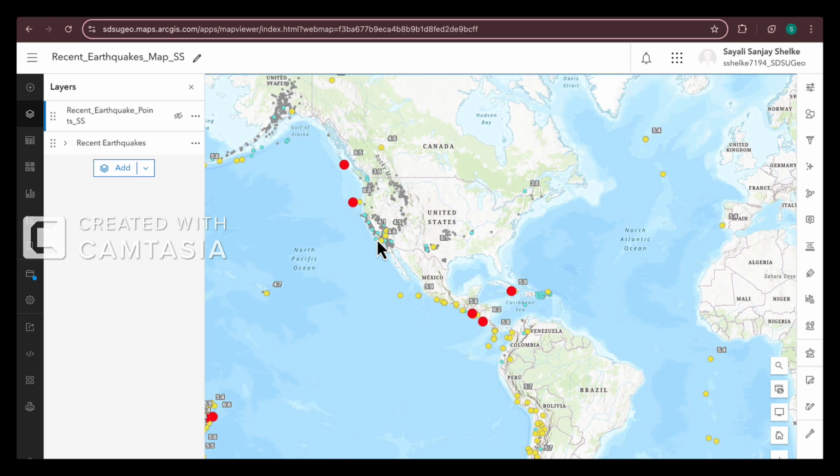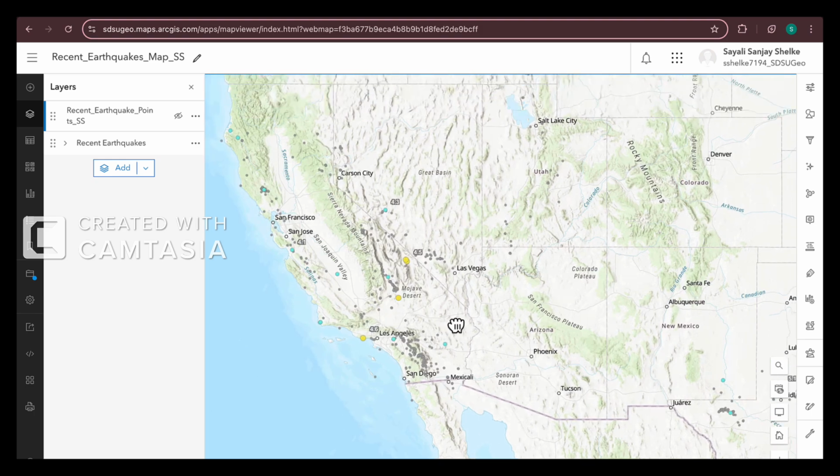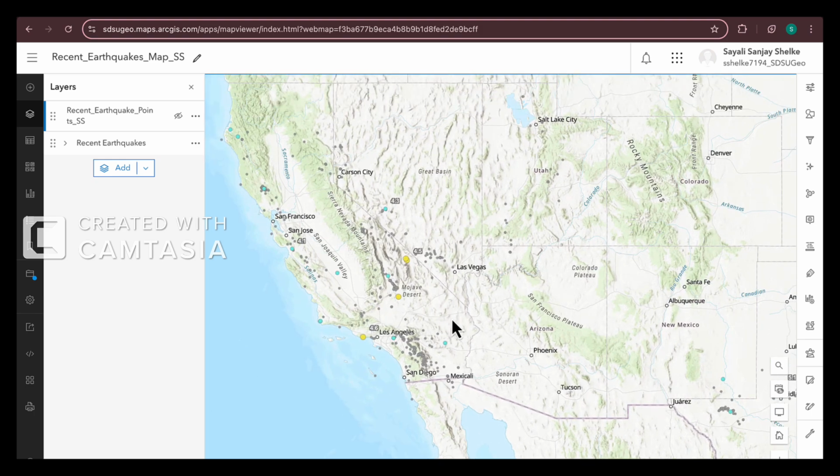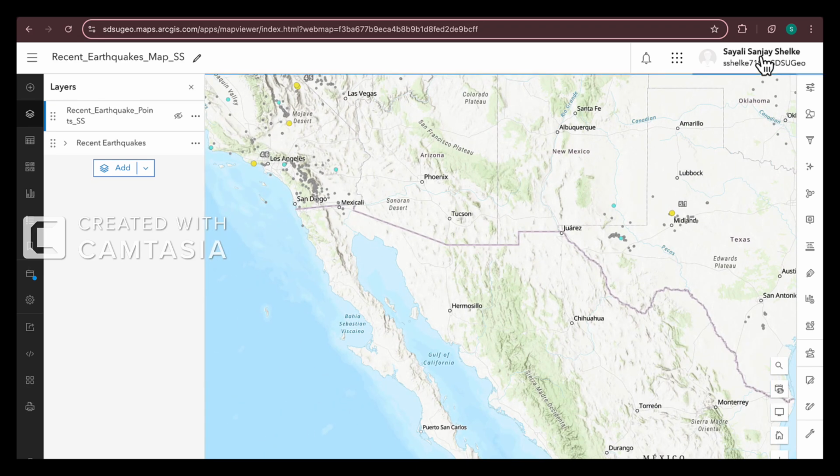In the United States, you can see almost gray areas around the coastal areas like Los Angeles and San Diego. Around 4.6 magnitude of earthquakes it has registered. So yeah, that's about the tutorial of this YouTube video.